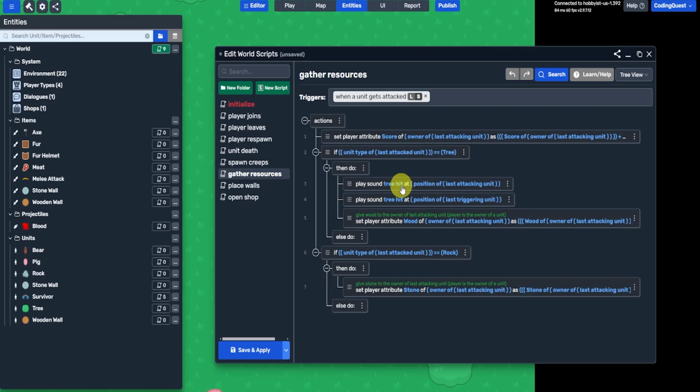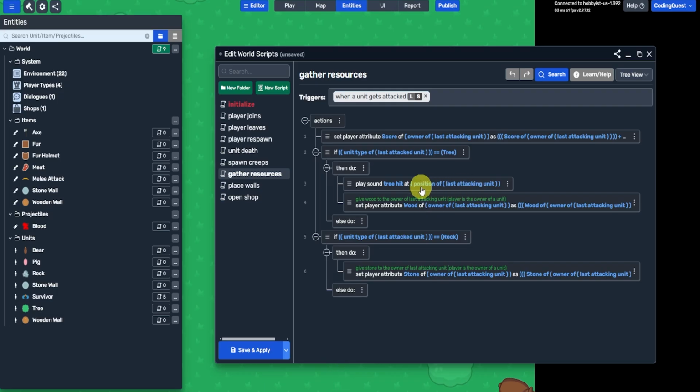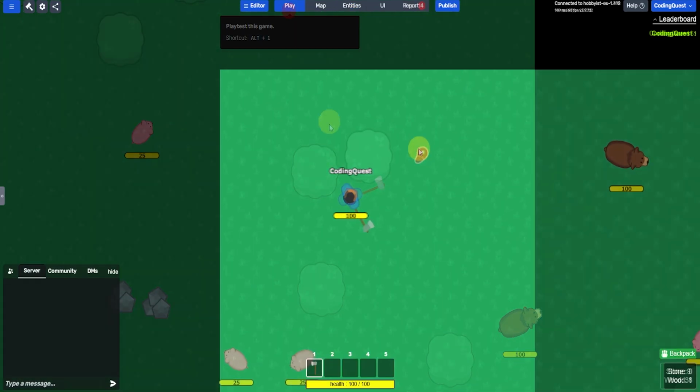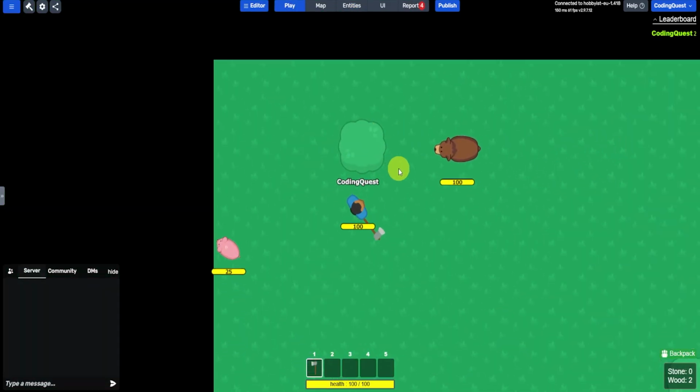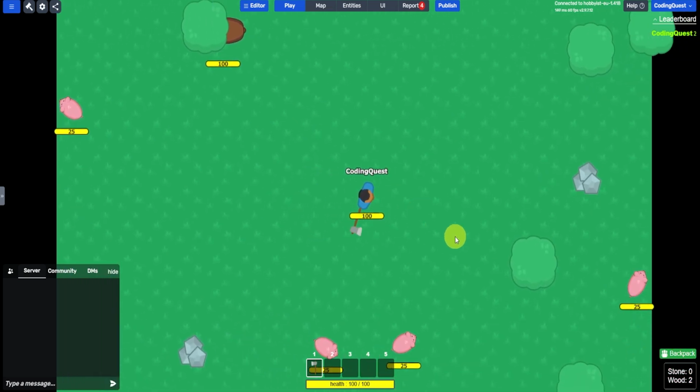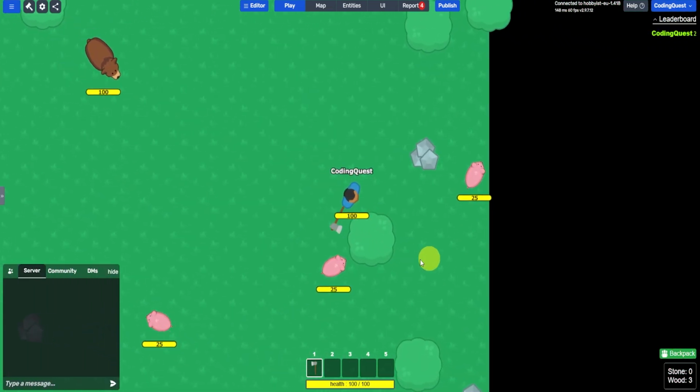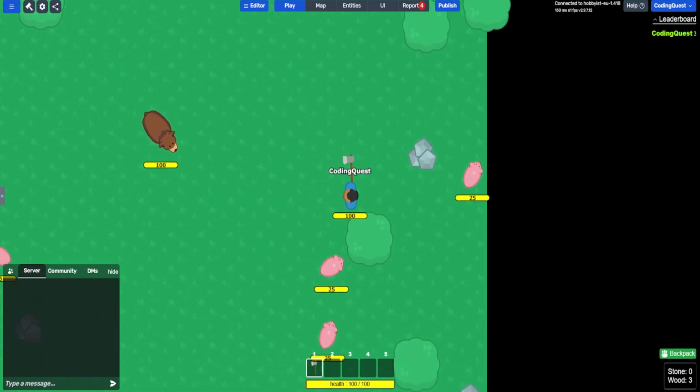Play sound tree hit at position of the last attacking unit, as that one would probably make more sense than the last triggering unit instead. So we're going to delete this and use it so that it's the last position of the attacking unit, because the attacking unit would be the player. The player just attacked. And now you can see whenever I attack a tree, it plays the hit effect. And there we go. That's how we implement sound inside of Moddio.